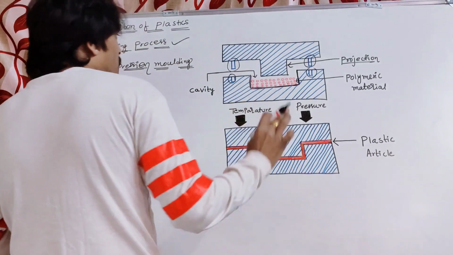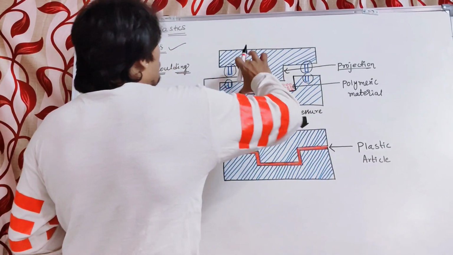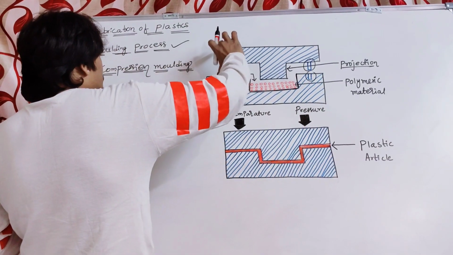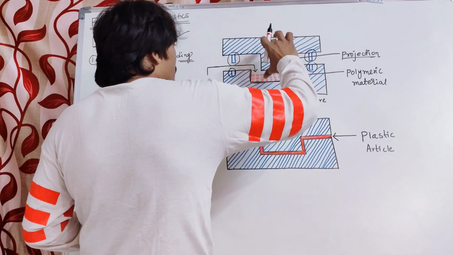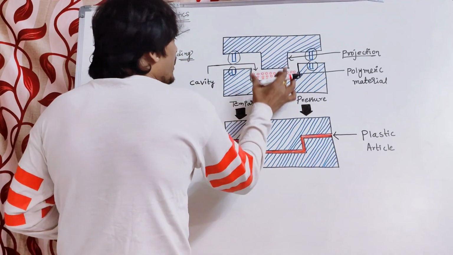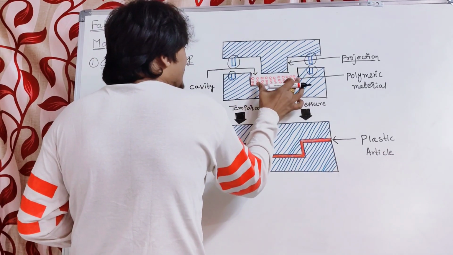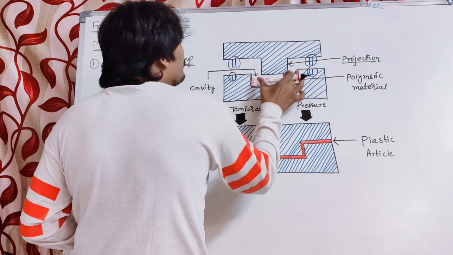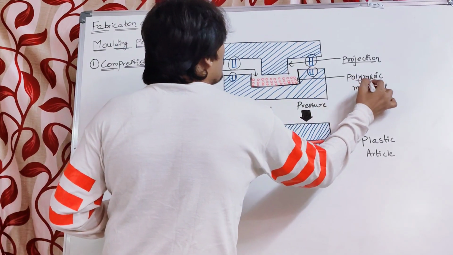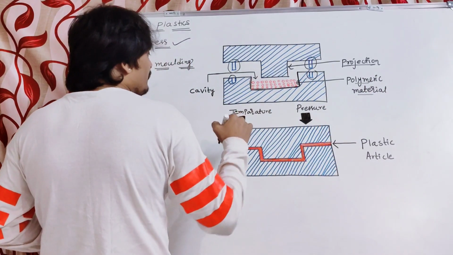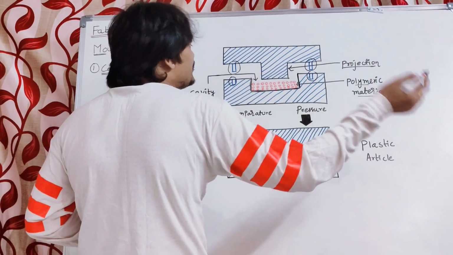Do you remember, students, this mold used during compression molding is made up of two halves. The lower half contains a cavity in the shape of the article to be molded, and in this cavity we take our polymeric material which is to be converted into the desired shape.